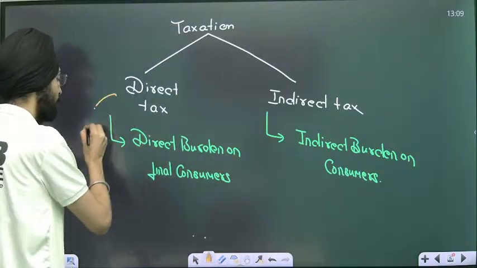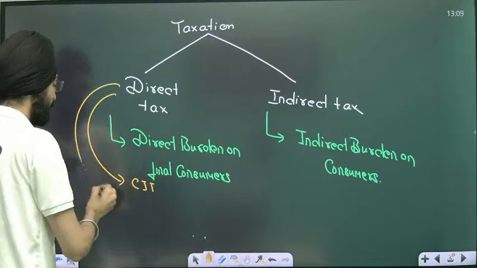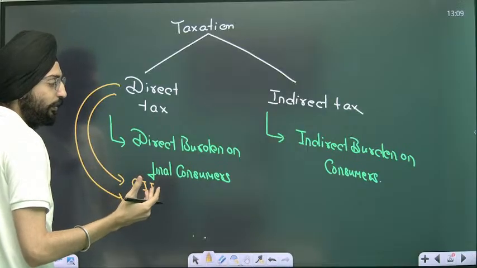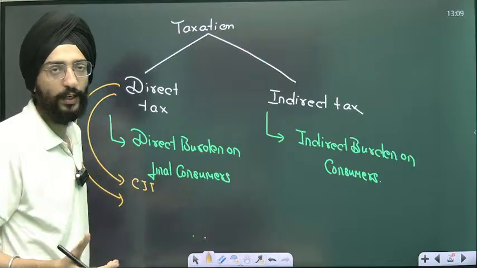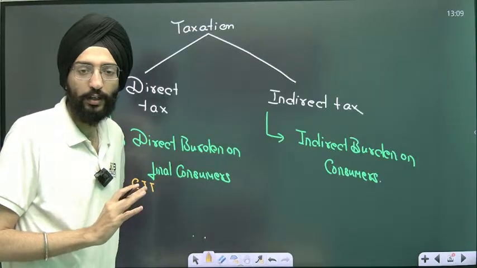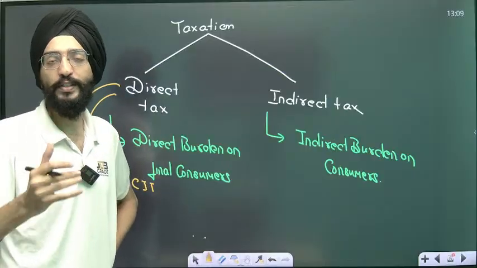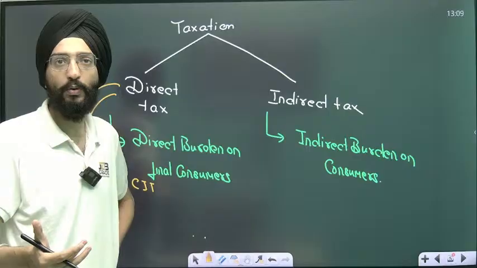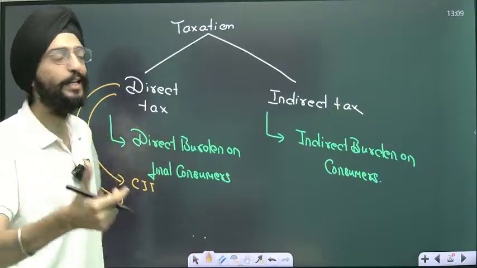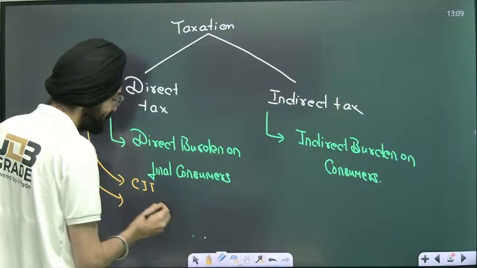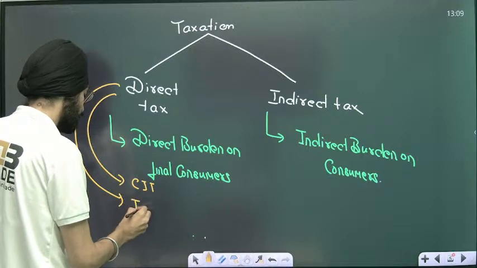An example of direct taxation can be seen in the form of corporate income tax. You must have seen what we call a salary slip. When you talk about CTC, that's the cost to a company, and you don't get the entire amount. A certain amount is deducted through what we call the TDS system, that is, tax deducted at source.